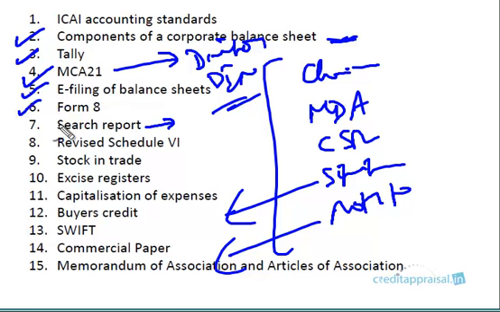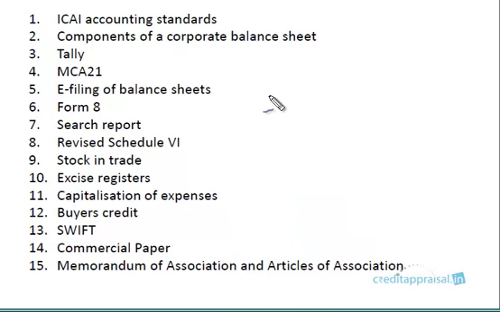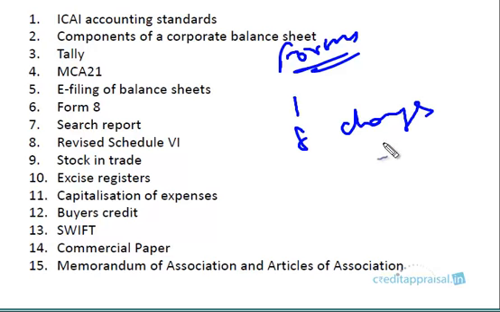Forms are something you hear a lot in the banking industry. There are various forms. Say form 1 is for declaration or incorporation of a company. We have form 8, regarding the creation and modification of charges. Then we have form 23, regarding induction of new directors or creation of directorship. Then we have form 17, for satisfaction of charges. So form 8 is creation of charges and form 17 is satisfaction of charges.